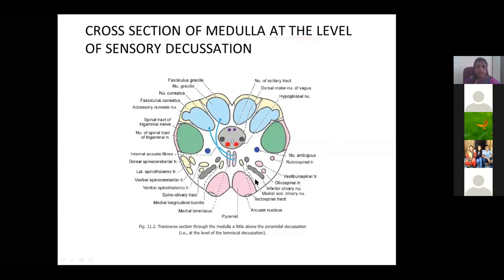Then you find the inferior olivary nucleus, very important, with a crumpled bag shape, like that found in the dentate nucleus of the cerebellum. Then you have the arcuate nucleus. Part of the pyramid is also seen at this level.